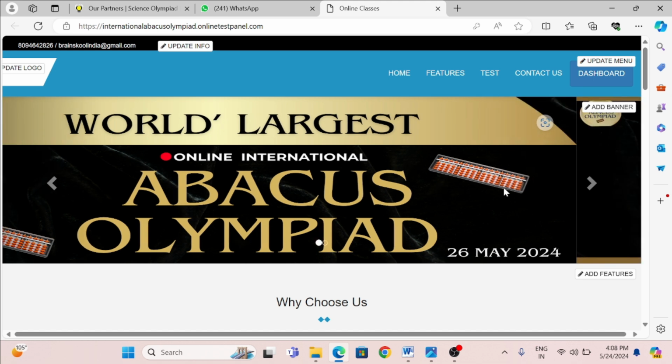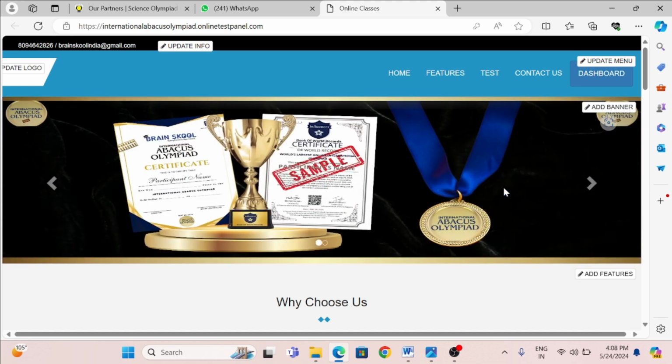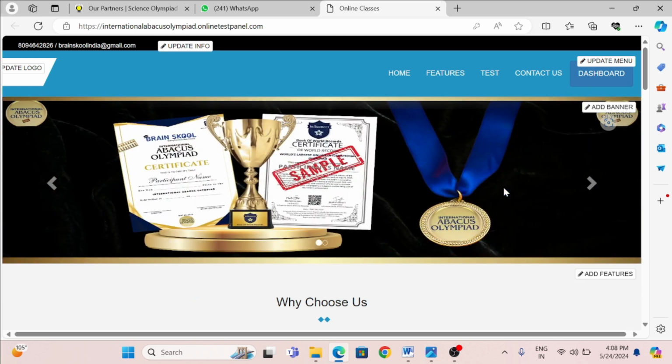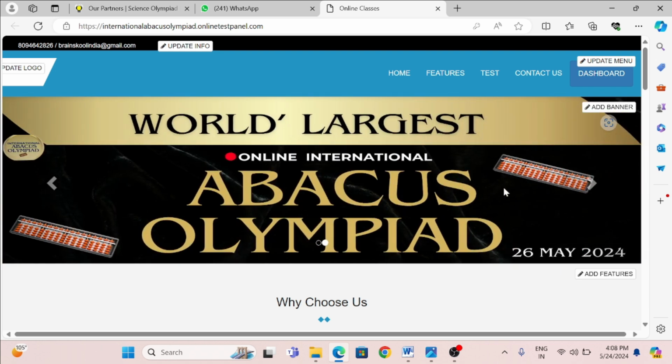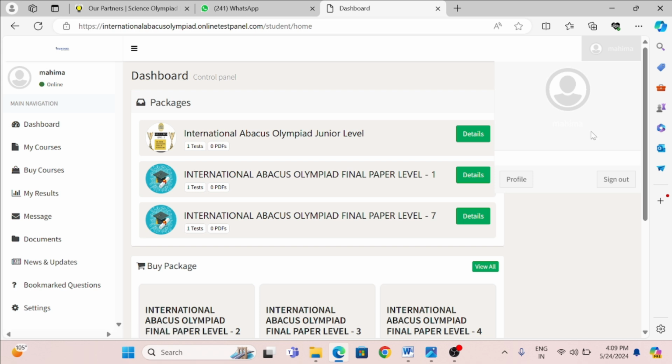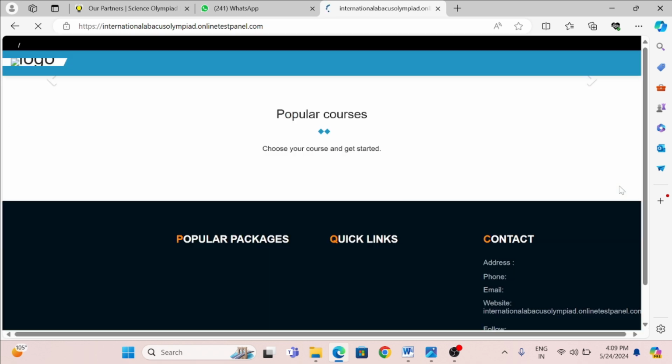Now, how to contact the team? When you call the team, within 15 minutes you will get the ID and password, but for that you need to share your name and abacus level on WhatsApp, and the team will generate the ID and password for you. From that ID and password, you need to log in to the portal. As I've already logged in, I'm showing you how to log in again.